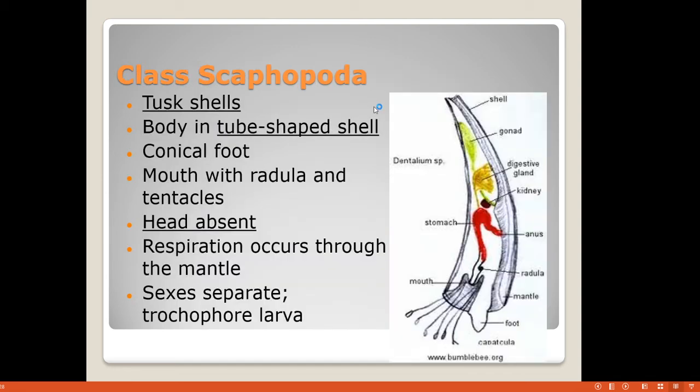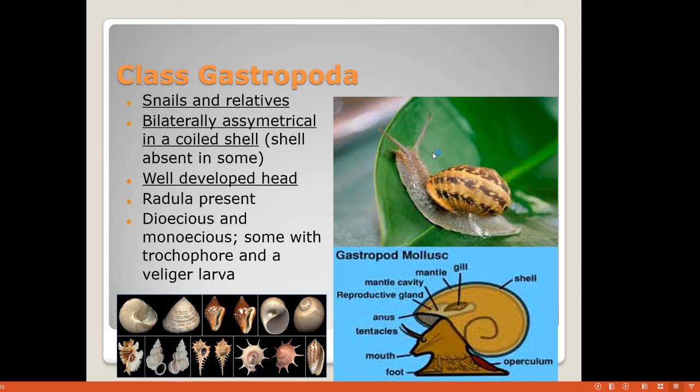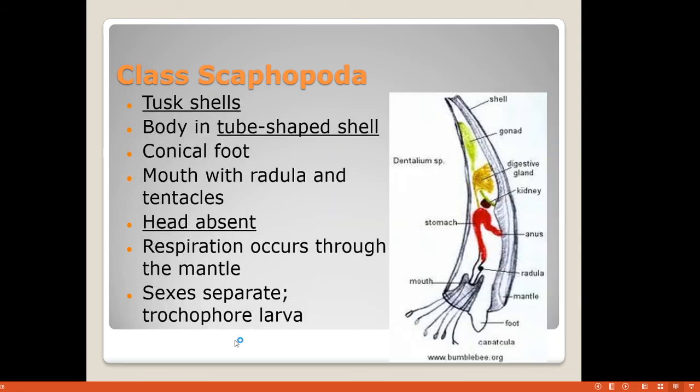Then we are having Scaphopoda. The example is the tusk shell, meaning the long shells. The body is tube-like, a small tube-like shape. Then the mouth with radula, and with tentacles. These are again the sensory organs. Head is absent. Respiration is with the help of the mantle or the skin. Again, sexes are separate in scaphopods, and they have trochophore larva also. This class is also extinct in recent taxonomy.